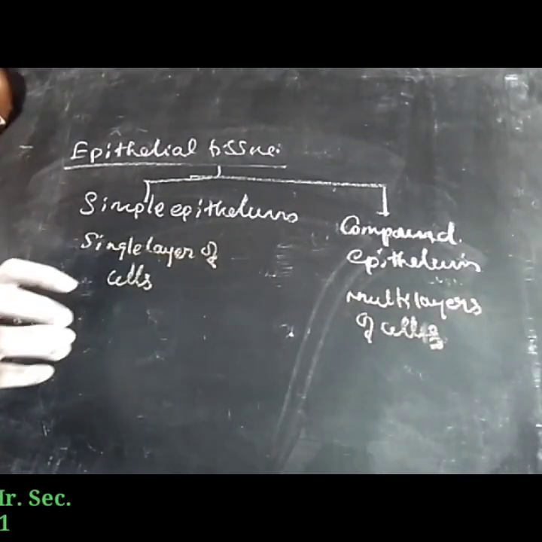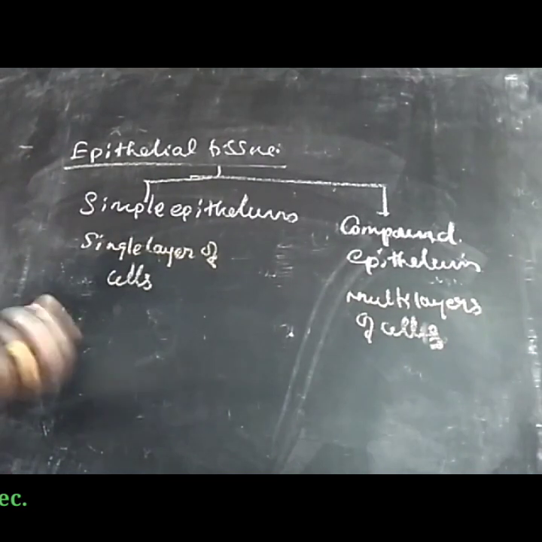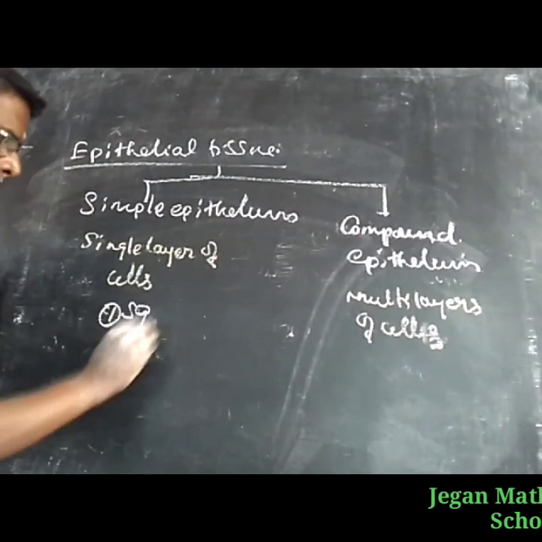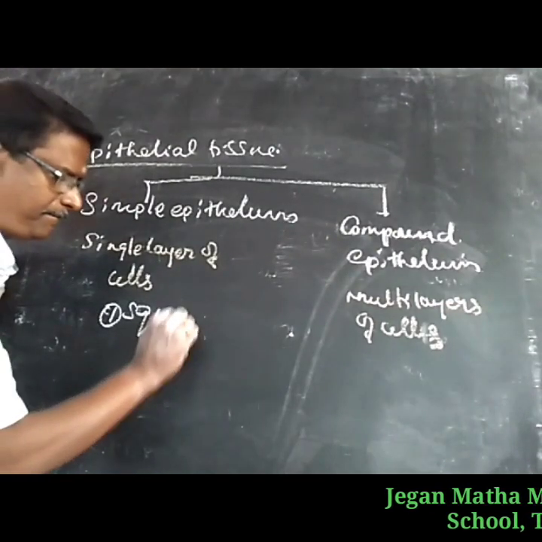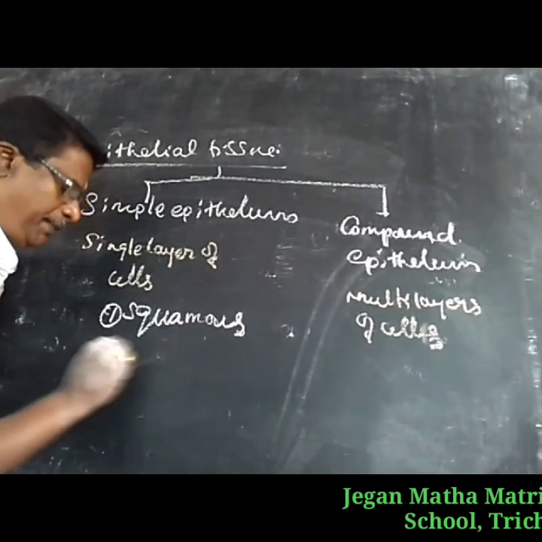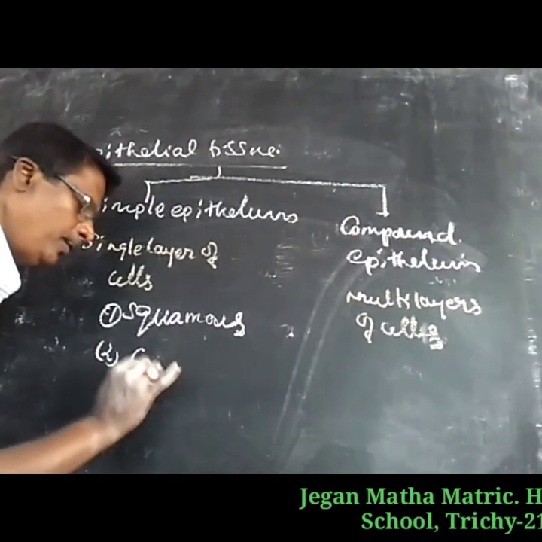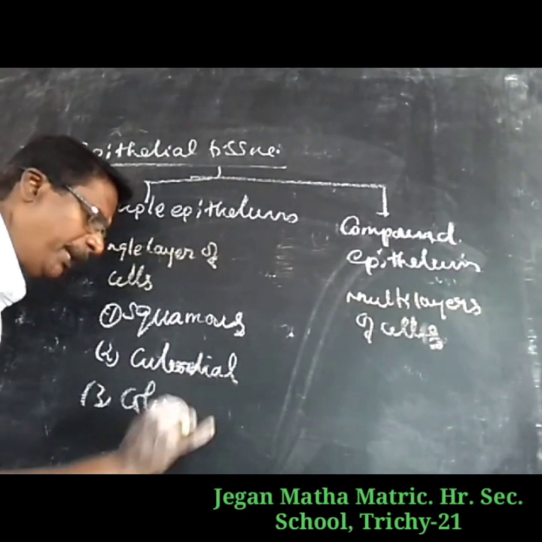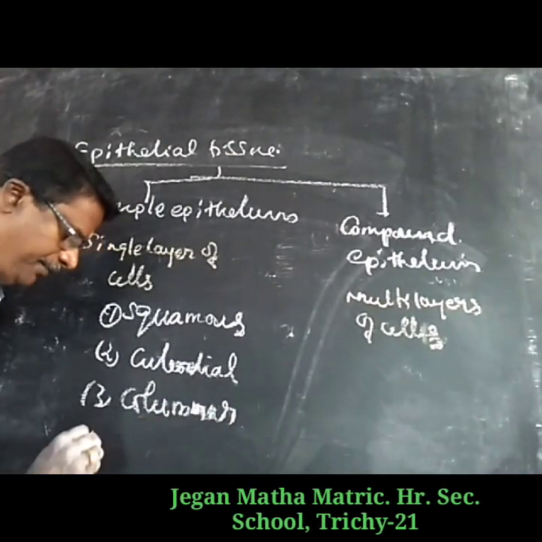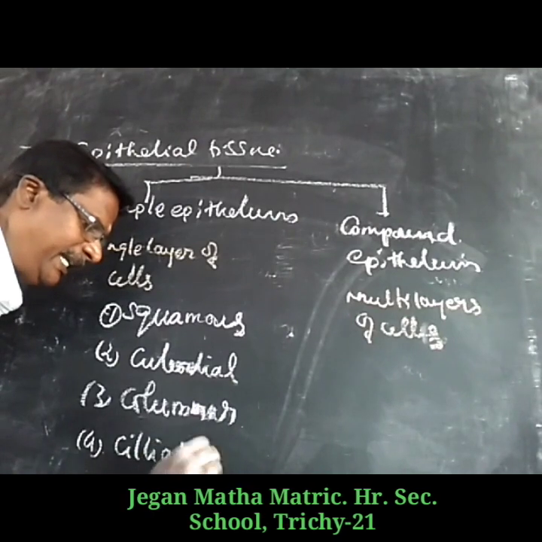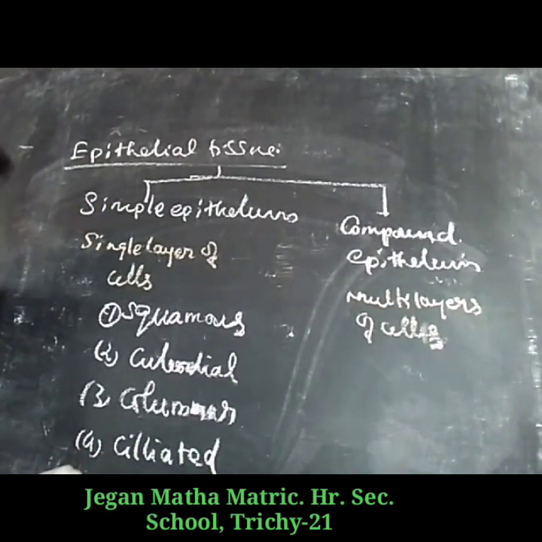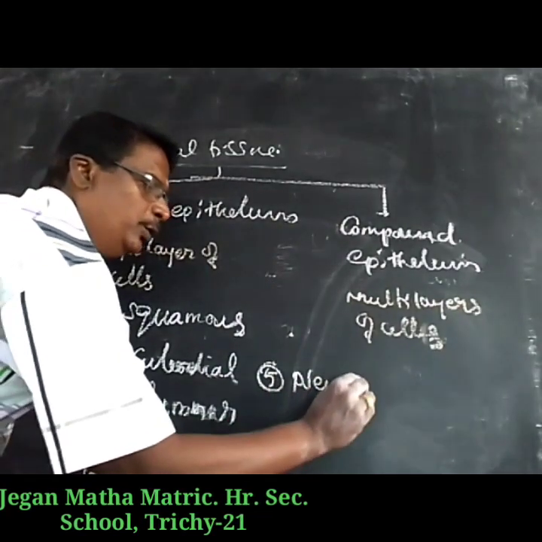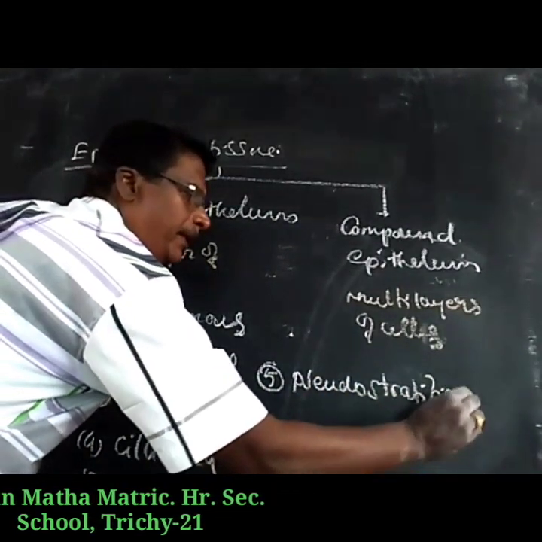Based upon the structure, simple epithelium cells are divided into: squamous epithelium; second, cuboidal epithelium; third, columnar epithelium; fourth, ciliated columnar epithelium; and fifth, pseudostratified epithelium.